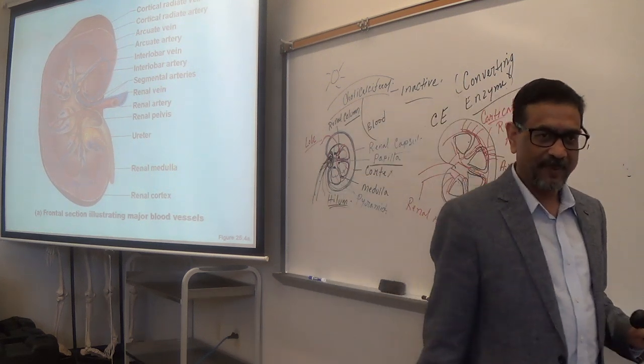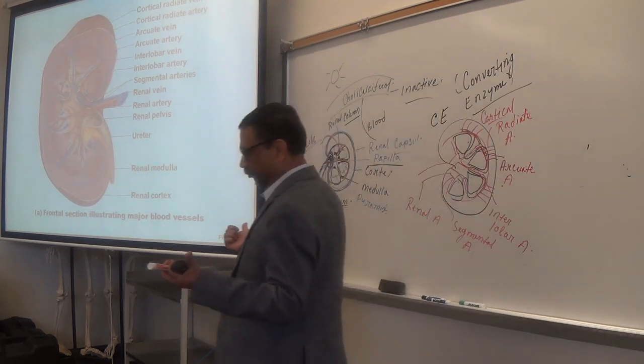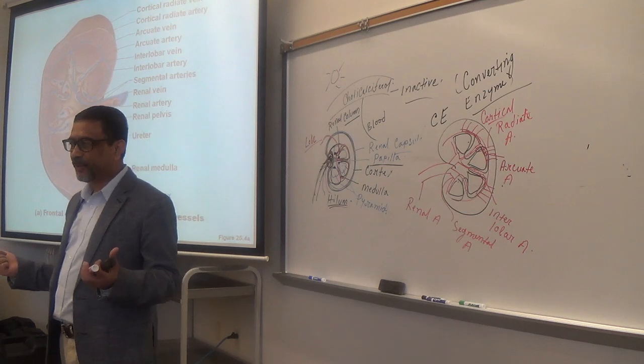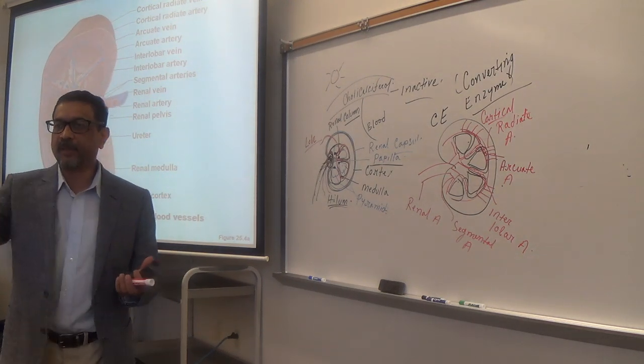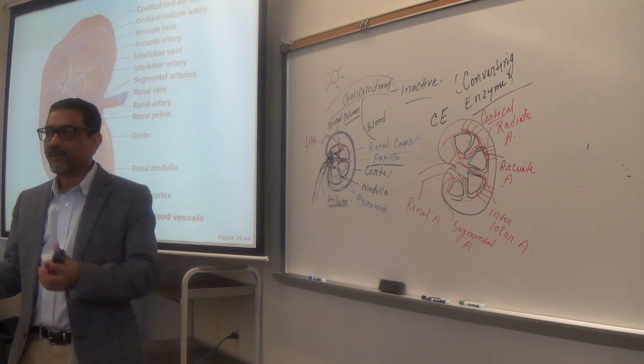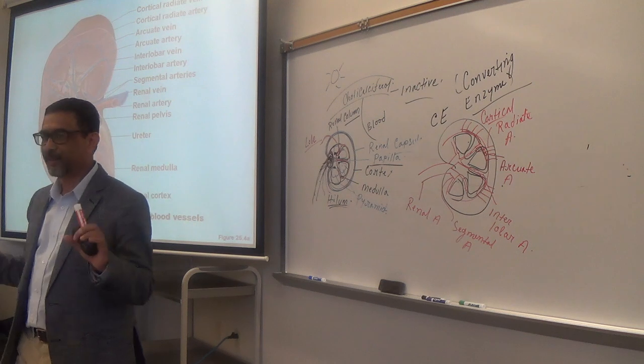Make sense? So, from the abdominal aorta, if I repeat now, how many renal arteries arise? Two, because you have two kidneys, right? So, the right renal artery enters the right kidney, the left renal artery enters the left kidney. Is it clear?